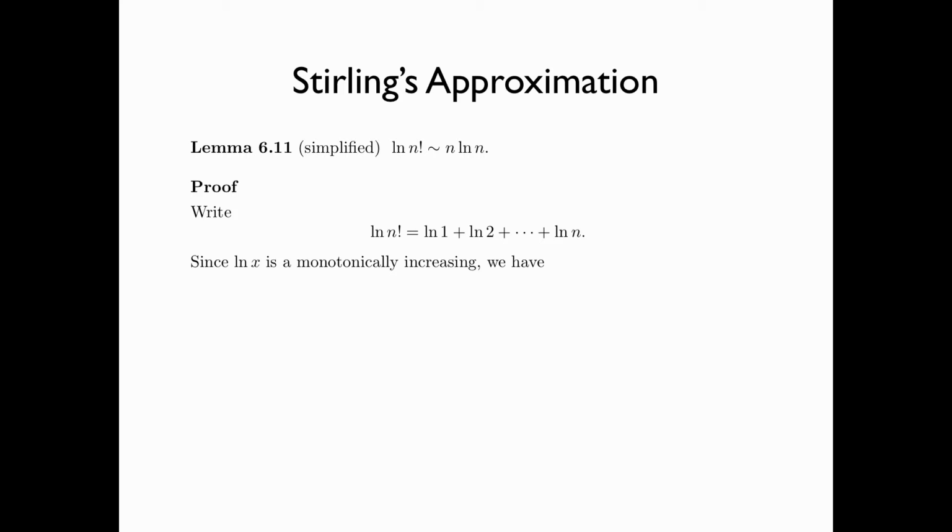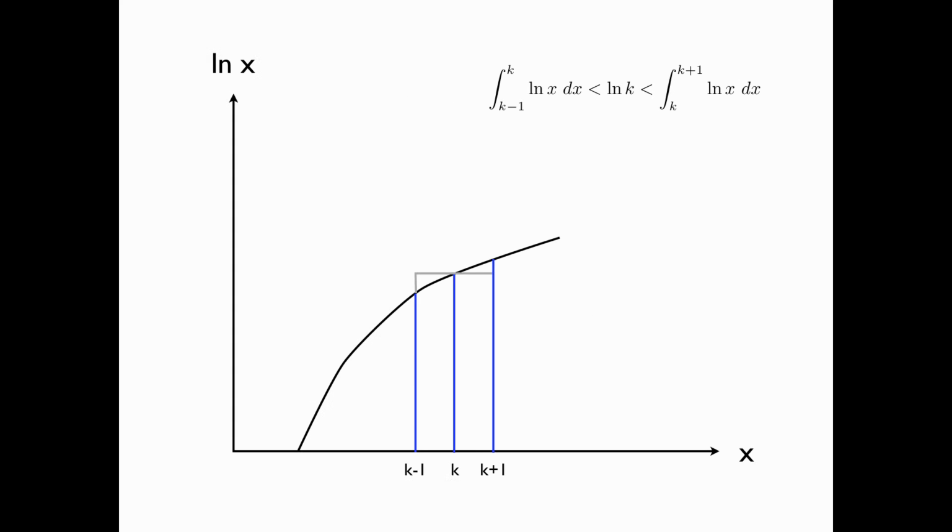Since log x is monotonically increasing, we have the following bounds for the kth term above, namely log k is lower bounded by the integral of log x dx from x equals k minus 1 to k, and upper bounded by the integral of log x dx from x equals k to k plus 1. These bounds on log k can be visualized graphically.